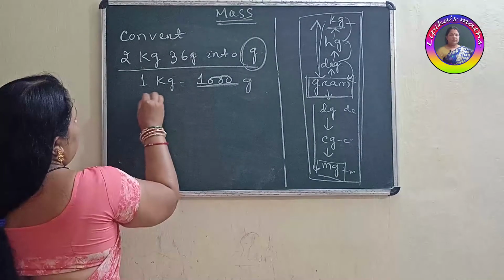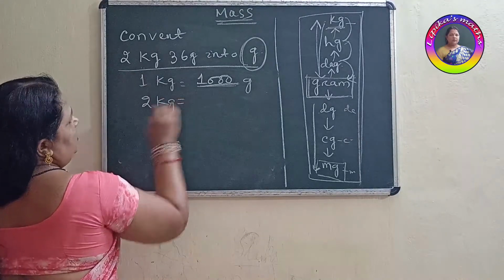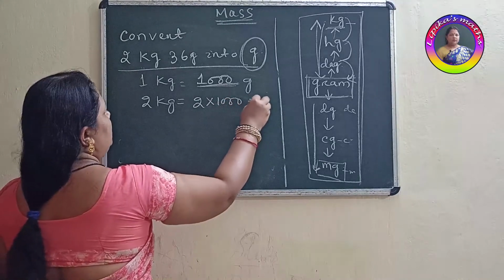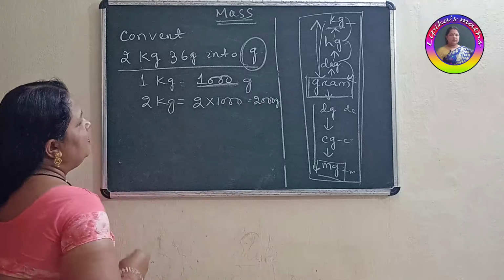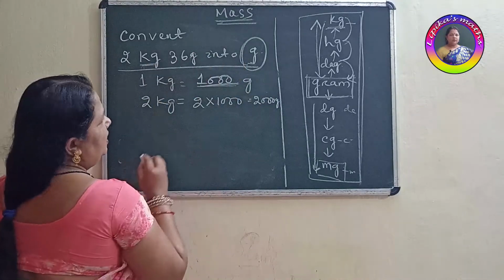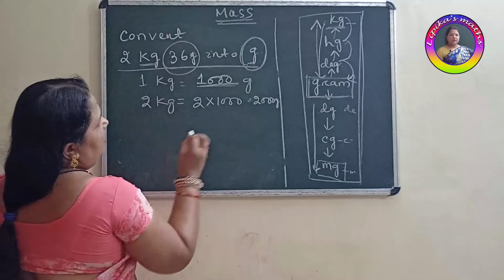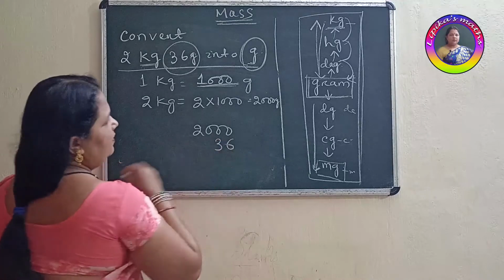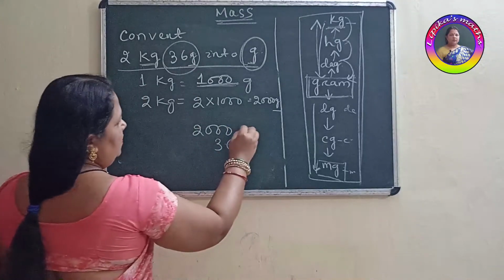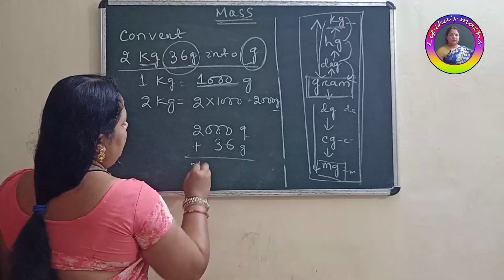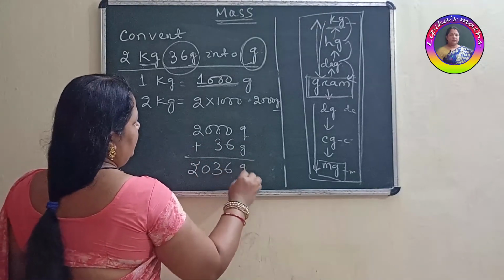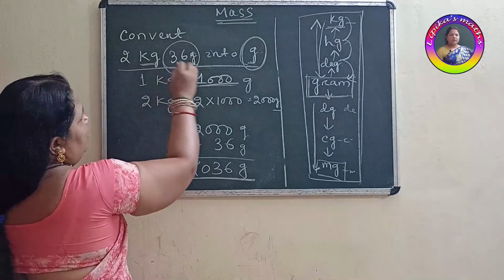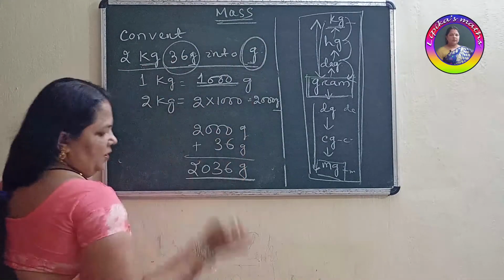Got it? Then 2 kilogram, it's asking 2 kilogram. So what to do? You multiply 2 into 1000 equals 2000 gram. We converted this kilogram into gram. Then another thing is left, 36 gram. Now you add both the values. Why are we adding? Because we are getting the same units. So now you add both the values, we will get 2036, that is 2036 gram. Got it? This is your conversion when the question is asking kilogram, gram to gram.